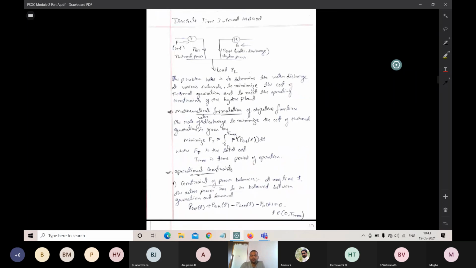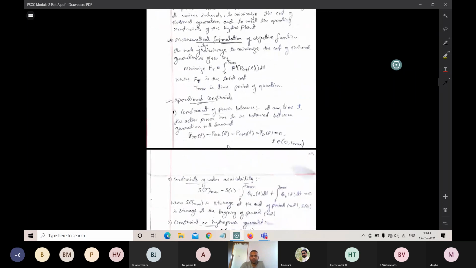For that we have to make some mathematical formulations. The main formulation is the rate of water discharge, to minimize the cost. In order to minimize the cost, we have to calculate the water discharge, and that will be given by using integrations. That is the beauty of integration.